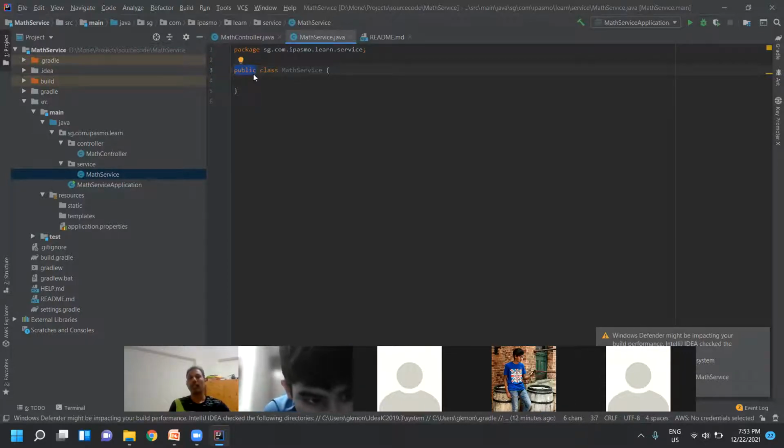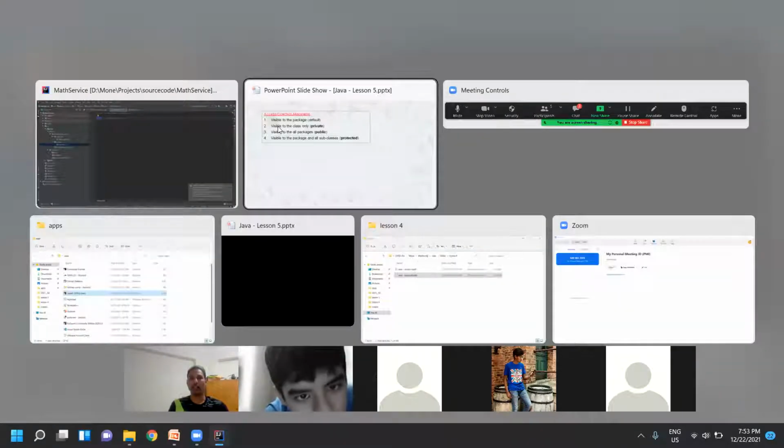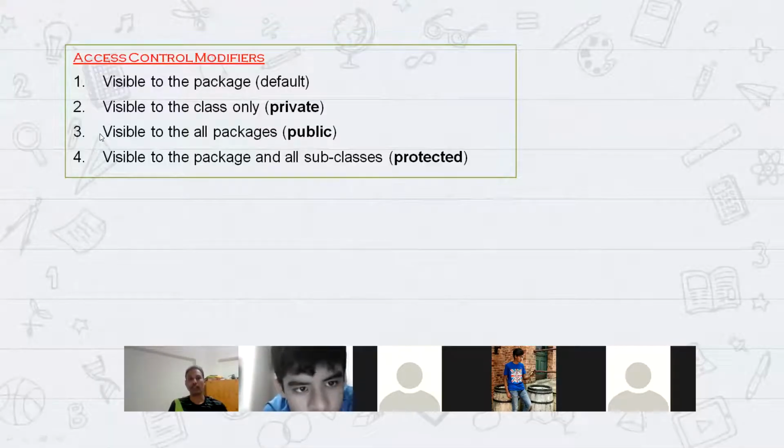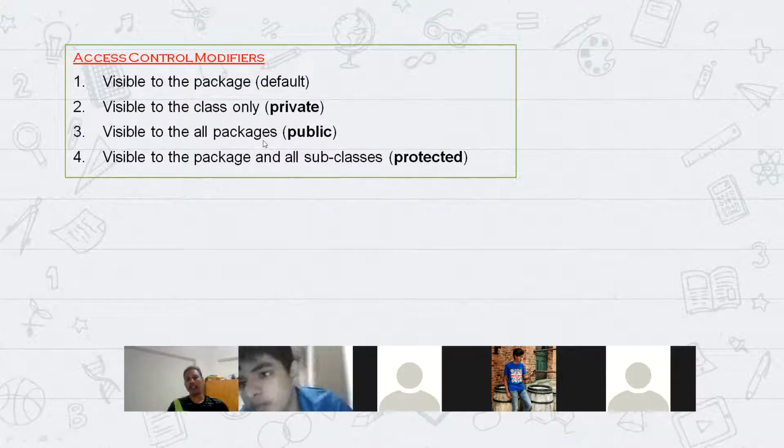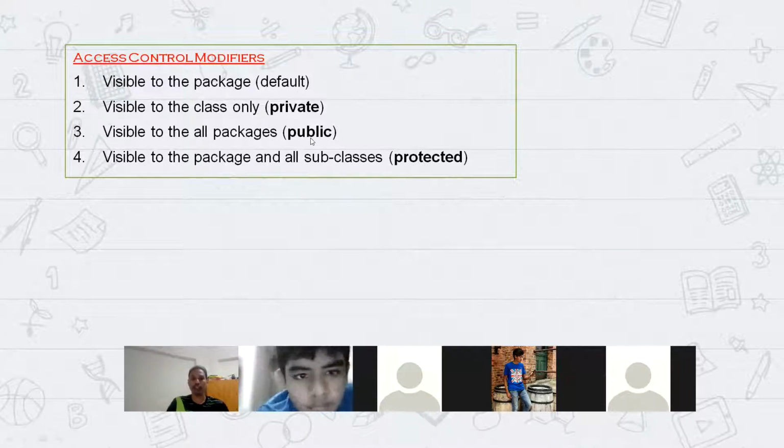So it is accessible across the project, the whole world can access it. This is the public access modifier. Public is visible to all the packages, meaning classes in other packages can also access those classes which have the access modifier public.